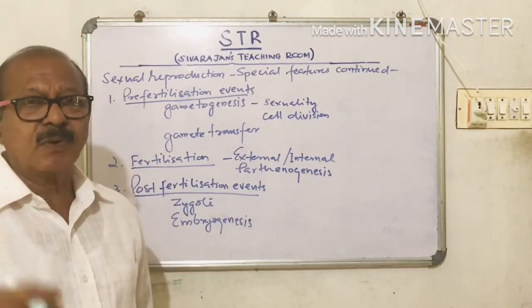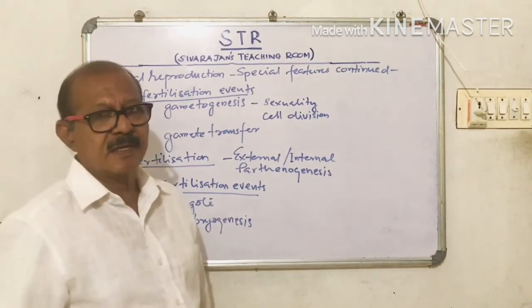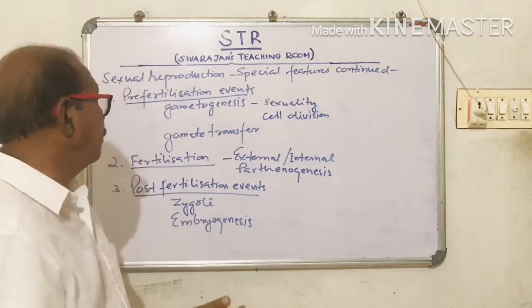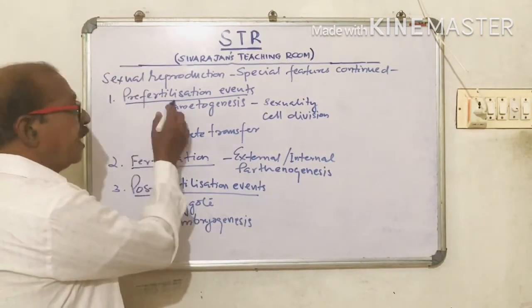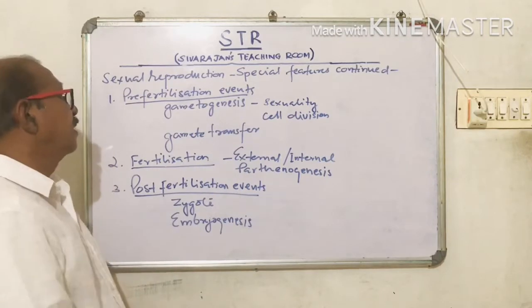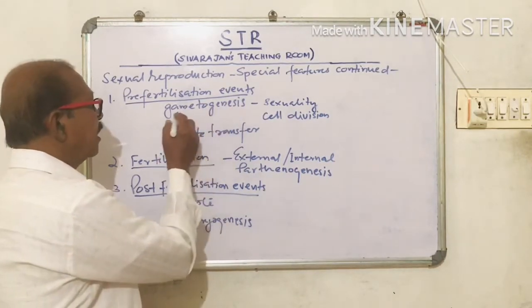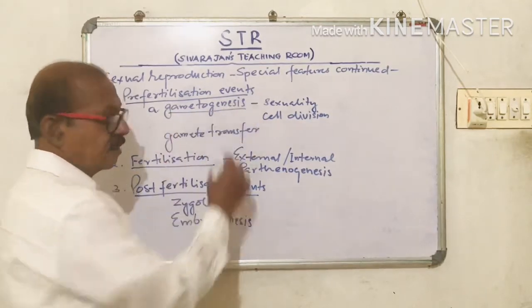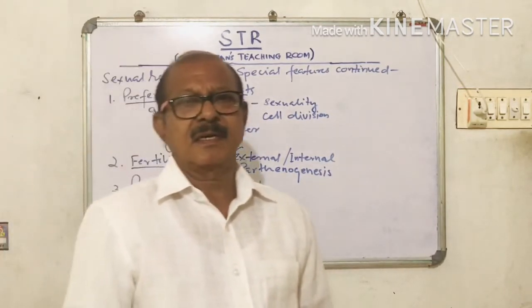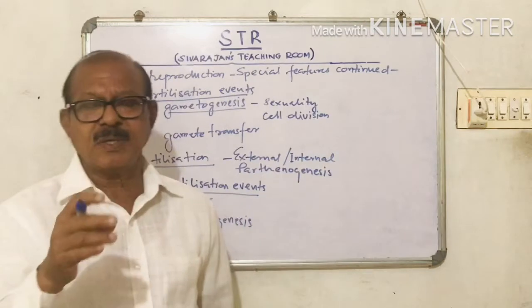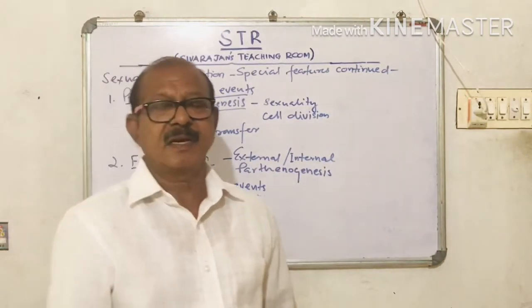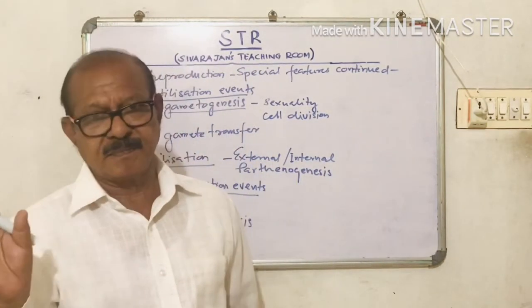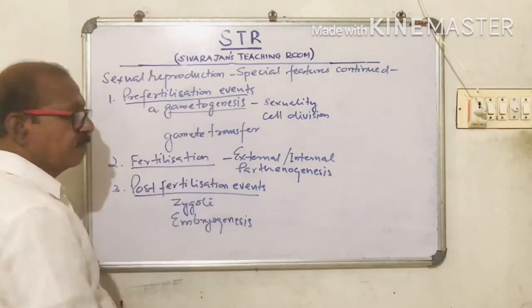Those events or processes that take place before fertilization, that is pre-fertilization events, include gametogenesis. What is gametogenesis? Gametogenesis is the process of formation of gametes. Gametes are to be formed. That is gametogenesis.